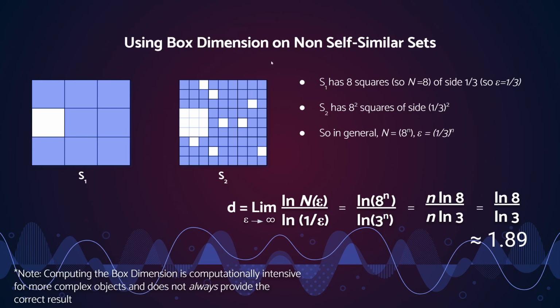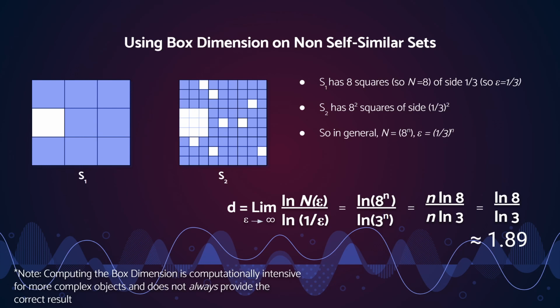If we just want to count the number of intervals that we're using, and how many intervals we need of length epsilon, and how that applies to this, it's actually very easy. We can see that there are 8 squares in S sub 1. It's not 9 because we deleted 1.